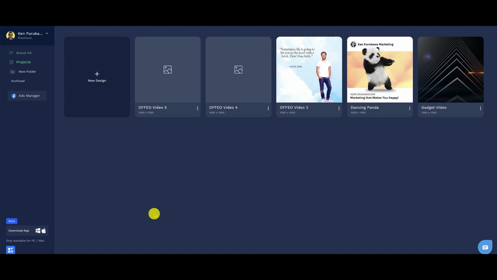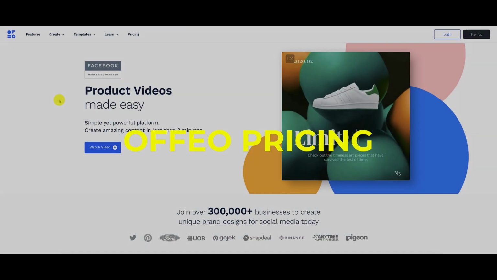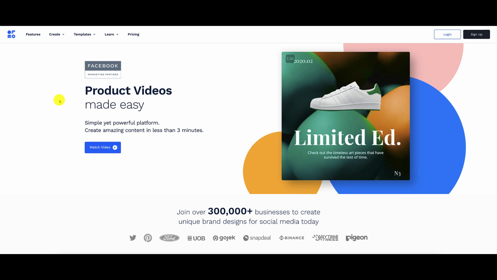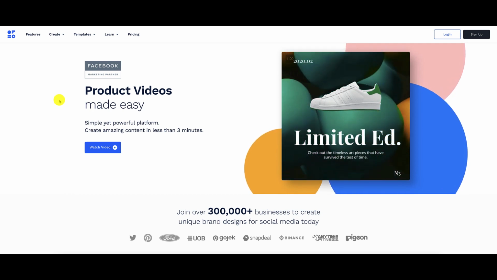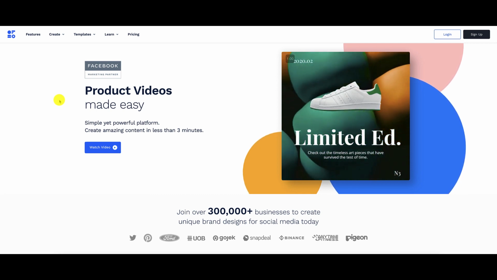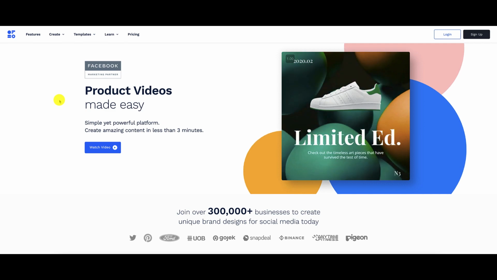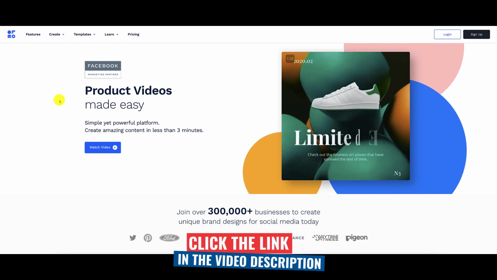So now that you guys know how OFFEO works, let's go ahead and talk about the pricing. At the time of the recording of this video, OFFEO has a special one-time price lifetime offer. For $98, you can get access to OFFEO for life for just one payment. So if you guys are interested in doing that, go ahead, click on the link below to get started.